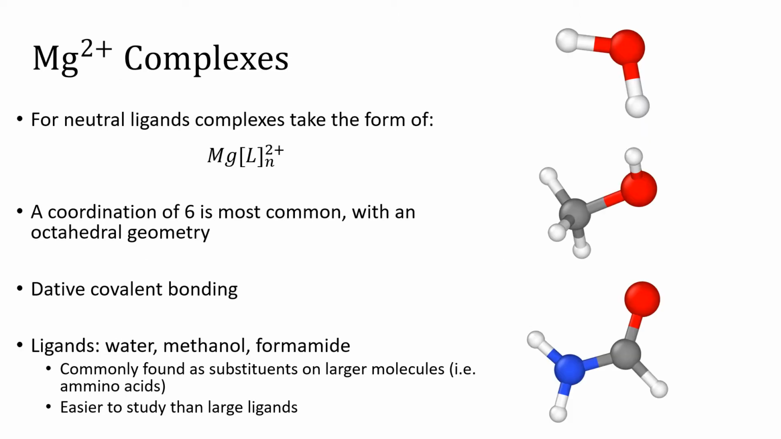Generally, using neutral ligands, these complexes take the form of magnesium bound to N ligands with an overall 2+ charge. Depending on the ligand, this charge can become increasingly distributed throughout the entire complex through charge exchange. Typically, this complex exists with coordination of 6 and a roughly octahedral geometry. Coordination bonding involves dative covalent bonds, where both binding electrons come from the ligand. Thus, ligands with 2 free electrons, typically in the form of a lone pair, are common.